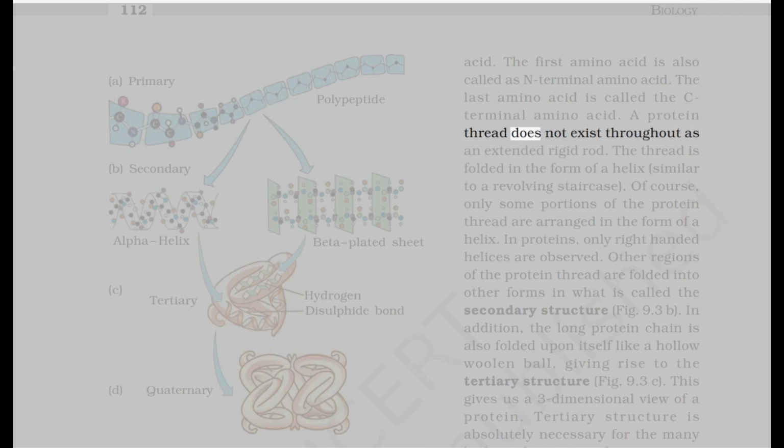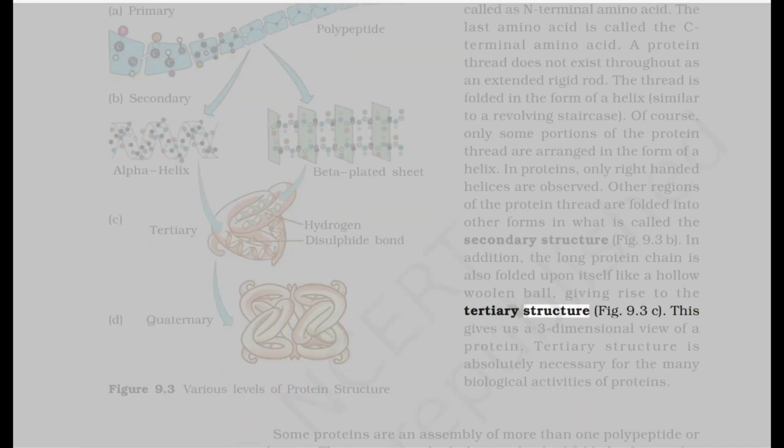A protein thread does not exist throughout as an extended rigid rod. The thread is folded in the form of a helix, similar to a revolving staircase. Of course, only some portions of the protein thread are arranged in the form of a helix. In proteins, only right-handed helices are observed. Other regions of the protein thread are folded into other forms in what is called the secondary structure, Fig. 9.3b. In addition, the long protein chain is also folded upon itself like a hollow woolen ball, giving rise to the tertiary structure, Fig.